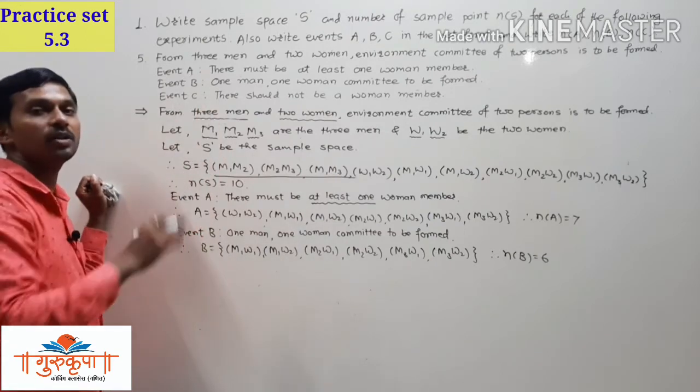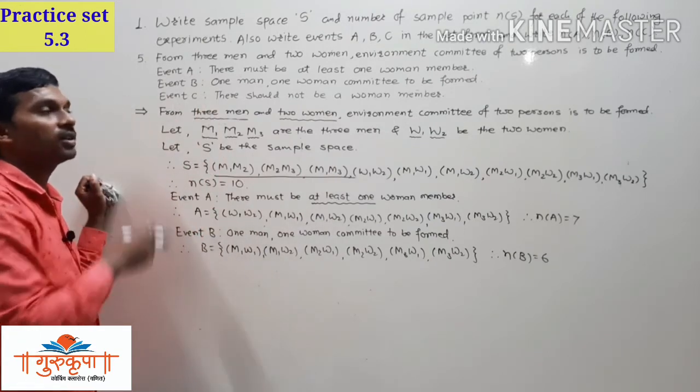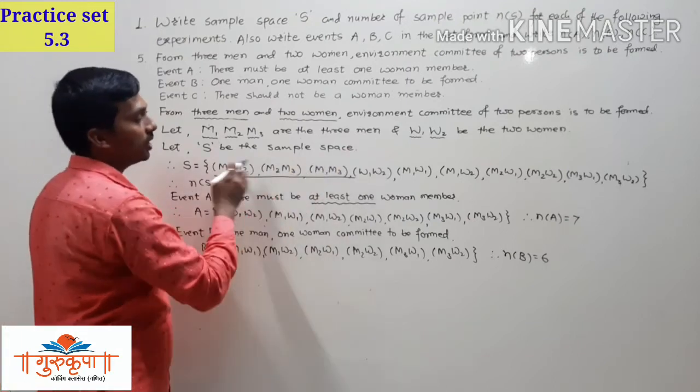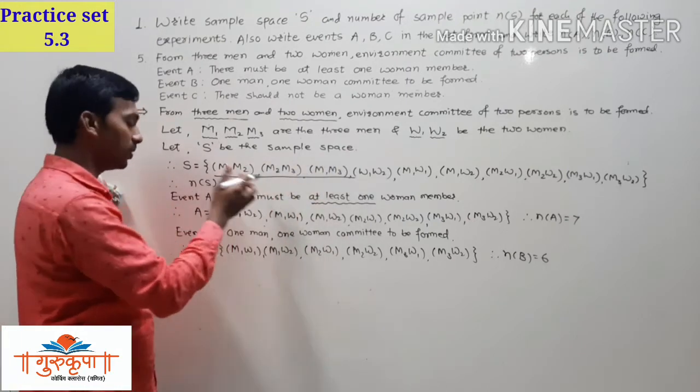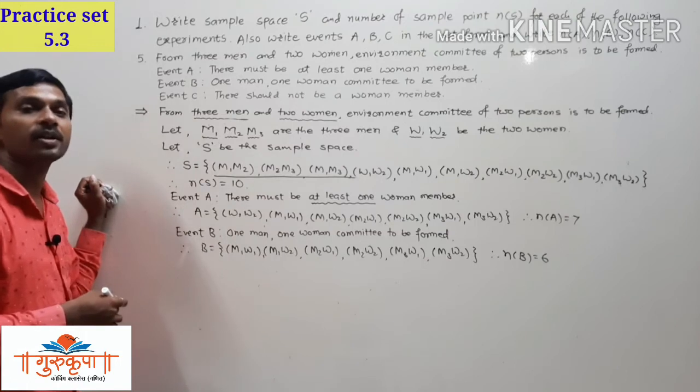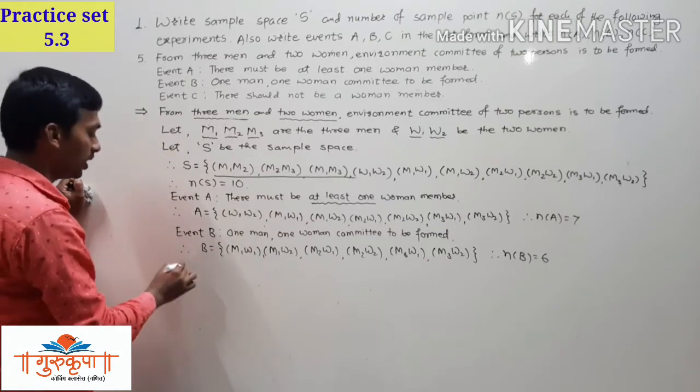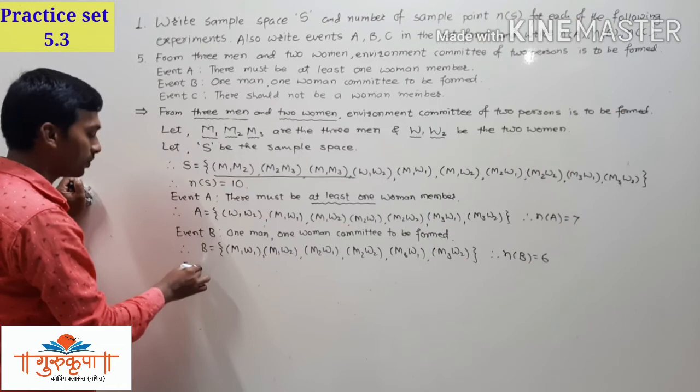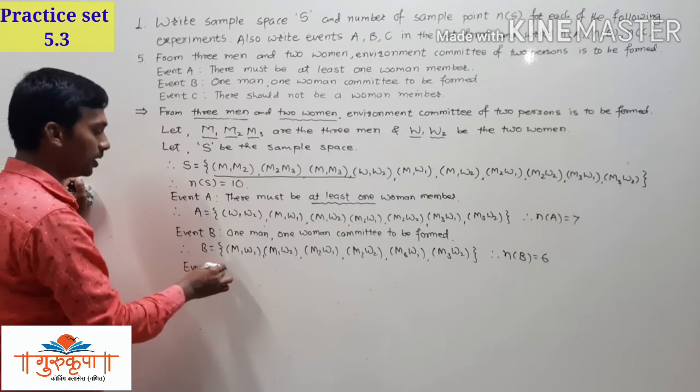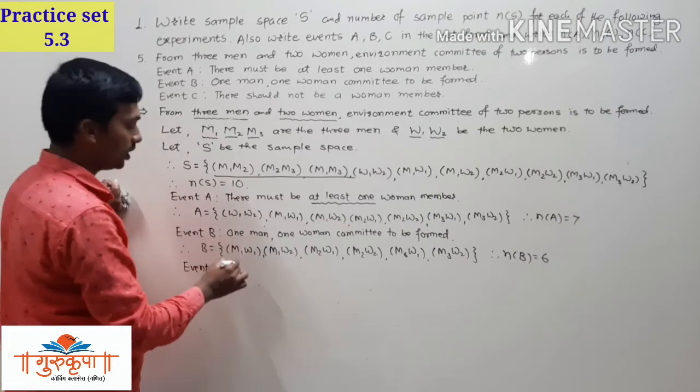There should not be a woman member. That is the given condition. So here we do not have any woman in these 3 committees. So we can write that there are 3 committees in the event C. First of all we will write the event into words: event C is there should not be a woman member.